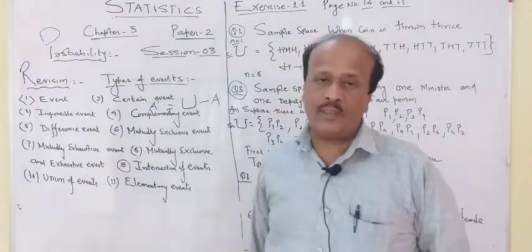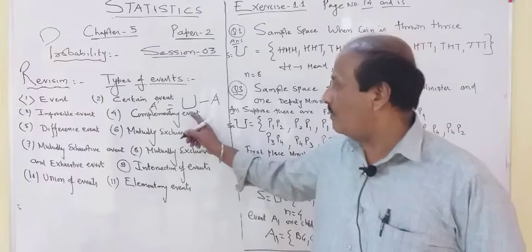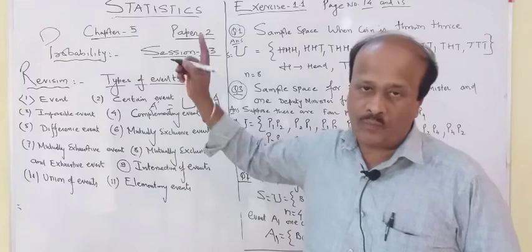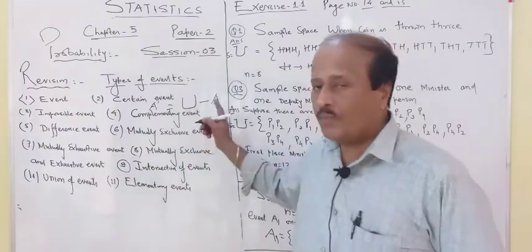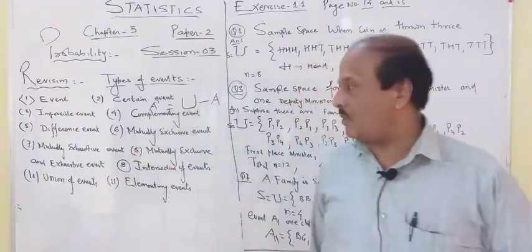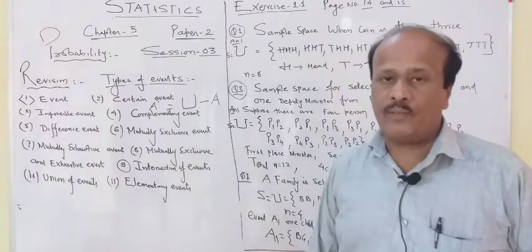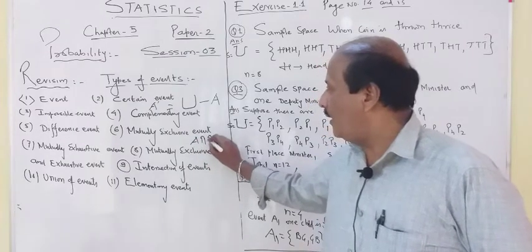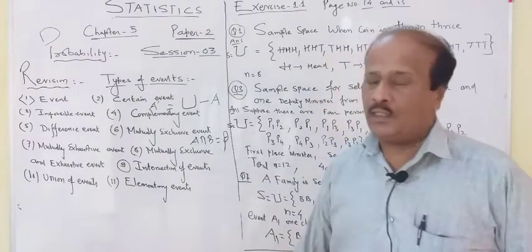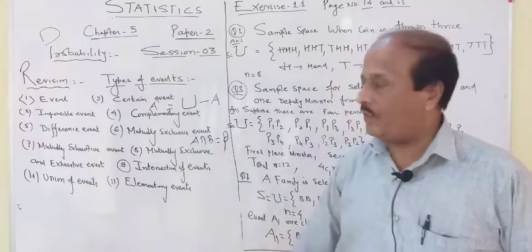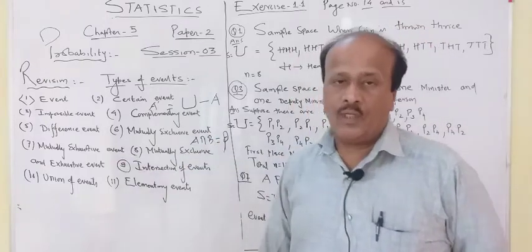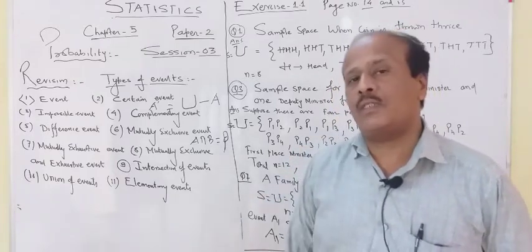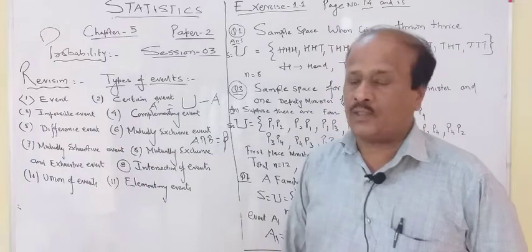Then difference of event: if you are finding difference in two events, members belong to the first event but do not belong to the second, then it is called difference of event. Mutually exclusive event: if two events do not have any common element, A intersection B is equal to null set, then mutually exclusive event. Mutually exhaustive event: if you are combining all the events and it is equal to sample space or universal set, then it is called mutually exhaustive event.